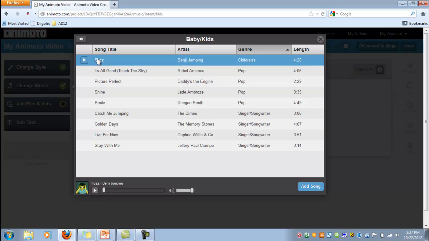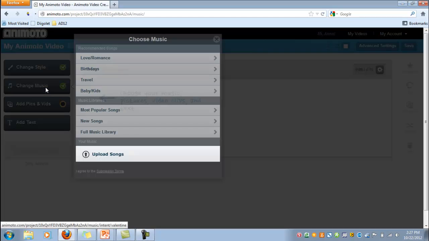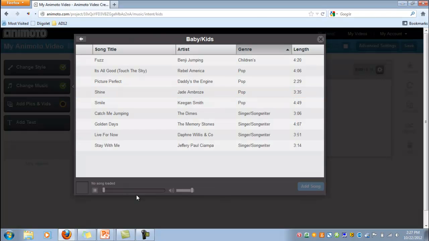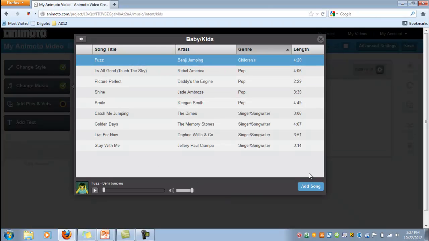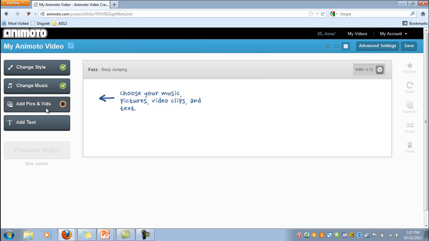For our purposes, I'm going to go ahead and choose Fuzz, and I'm going to choose Add Song. You might have noticed, actually, let me go back real quick, that when you select your song, you do have the option here also to control playback and volume and all that good stuff once you select your song. So then you can add your pictures and your videos.